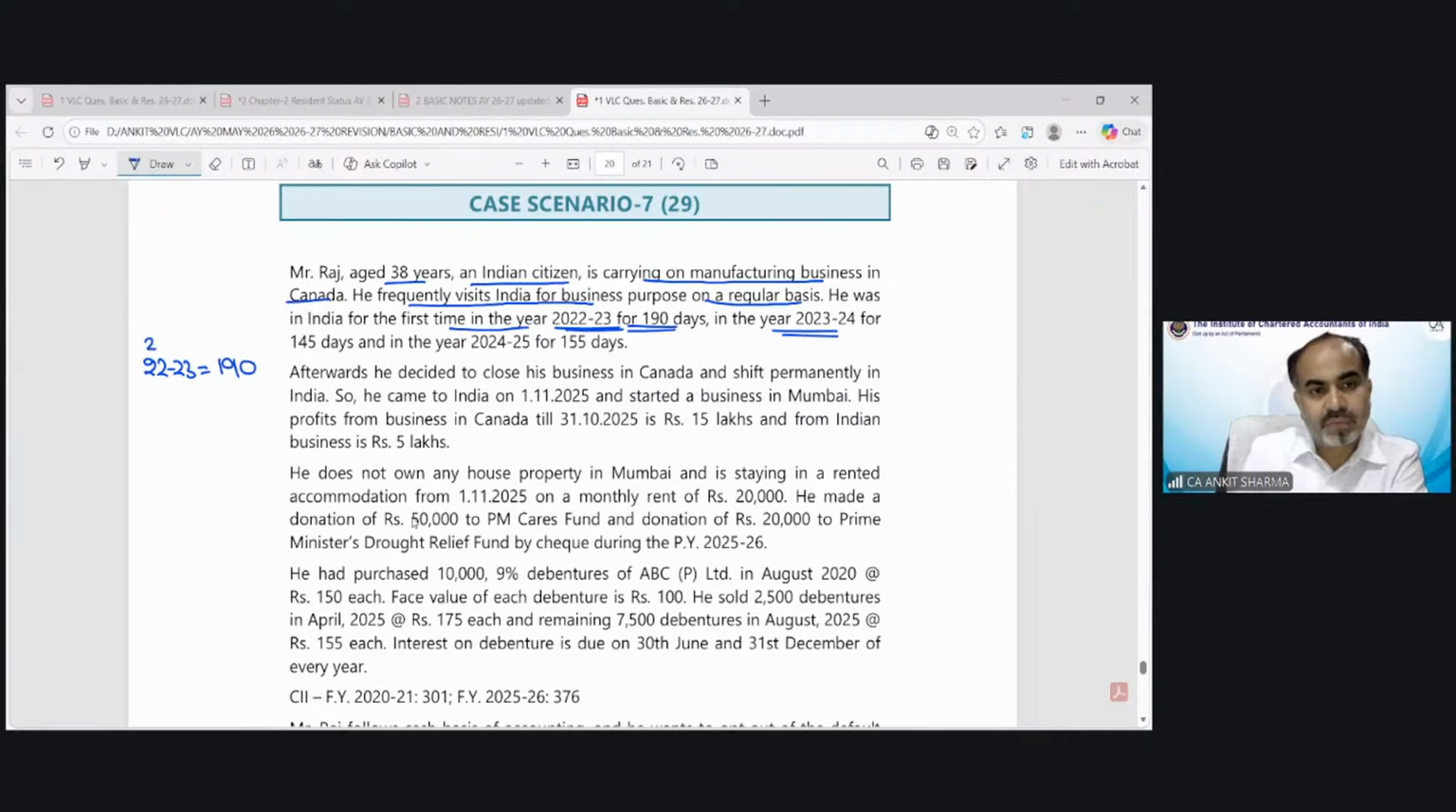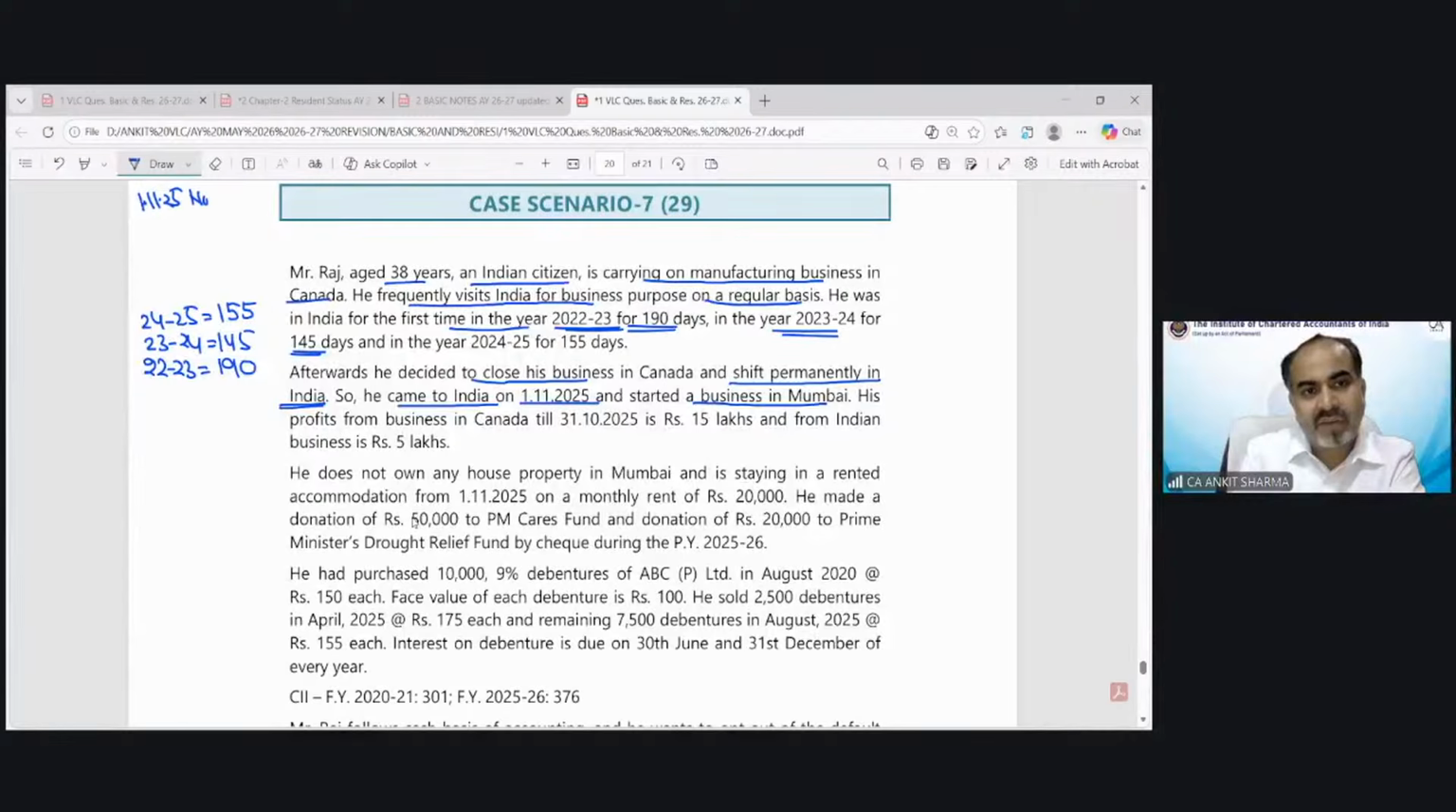23-24 for 145 days, and 24-25, 155 days. Afterward, he decided to close his business in Canada and shift permanently to India. So he came to India on 1st November and started a business in Mumbai. So he came to India on 1st of November 25.